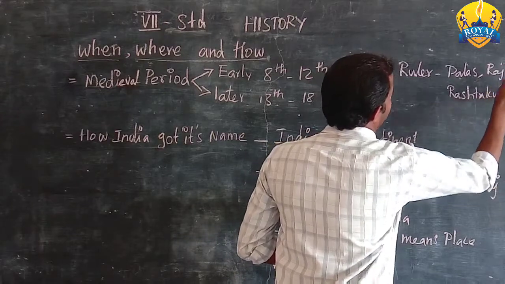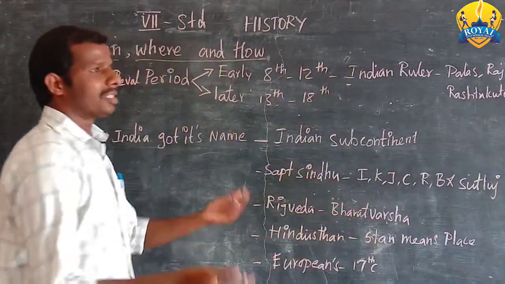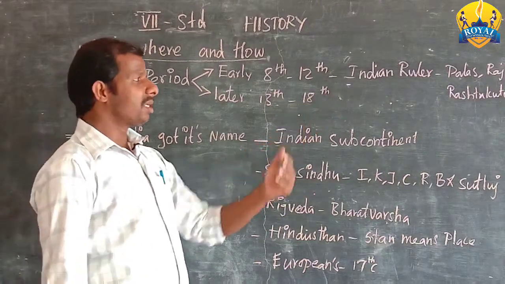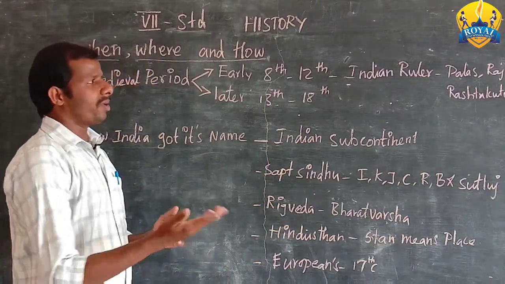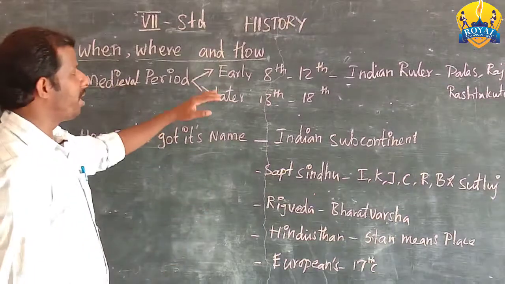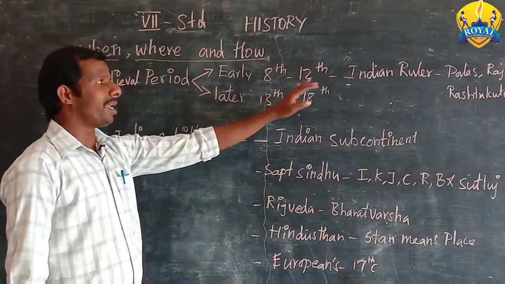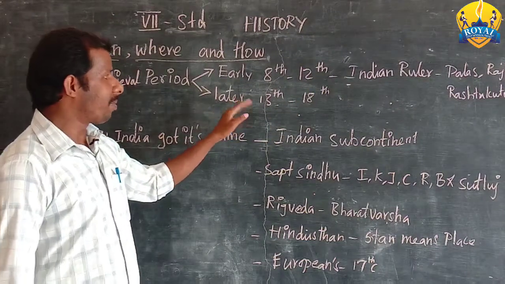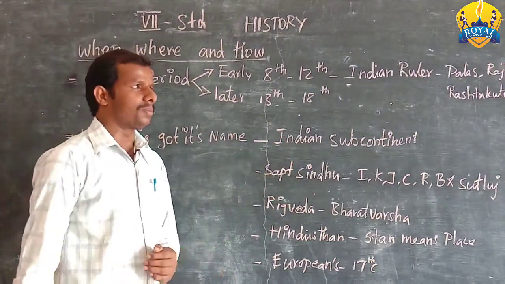So they are the important rulers in the north as well as the south: Cholas, Pandyas, even Pallavas, and Chalukyas. So several Indian rulers ruled in the early part of Indian history. In the later part, what change occurred?